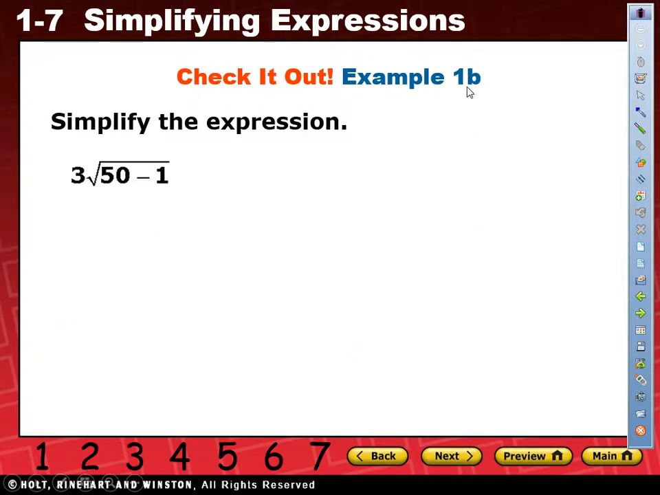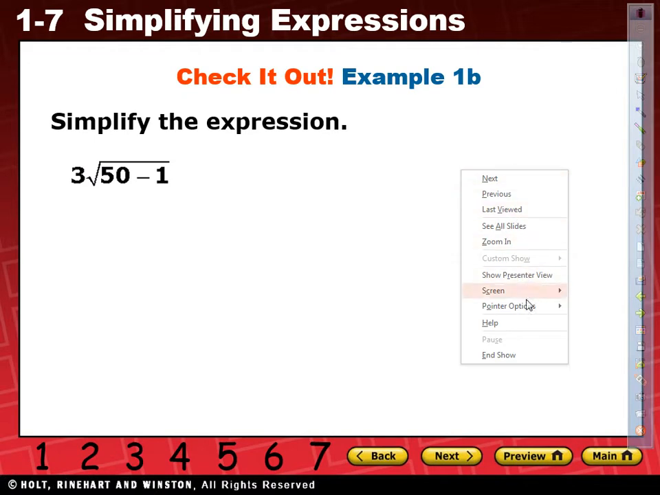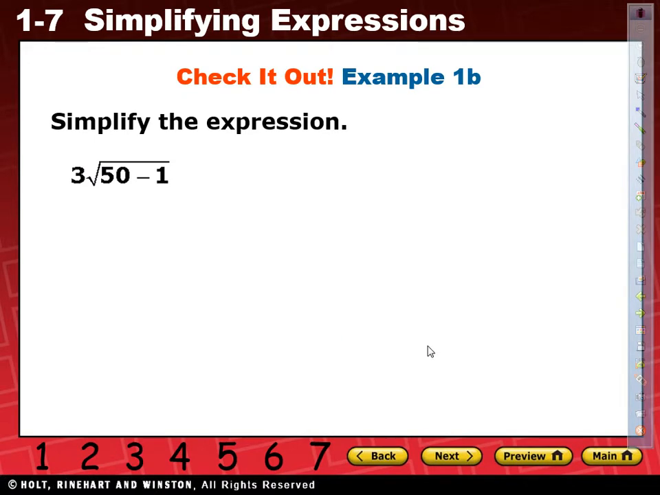Example 1, look at B. It says simplify the expression 3 times the square root of 50 minus 1. See if you can do that one by yourself. 3 times square root of 50 minus 1. Once again, follow your order of operations. Go.